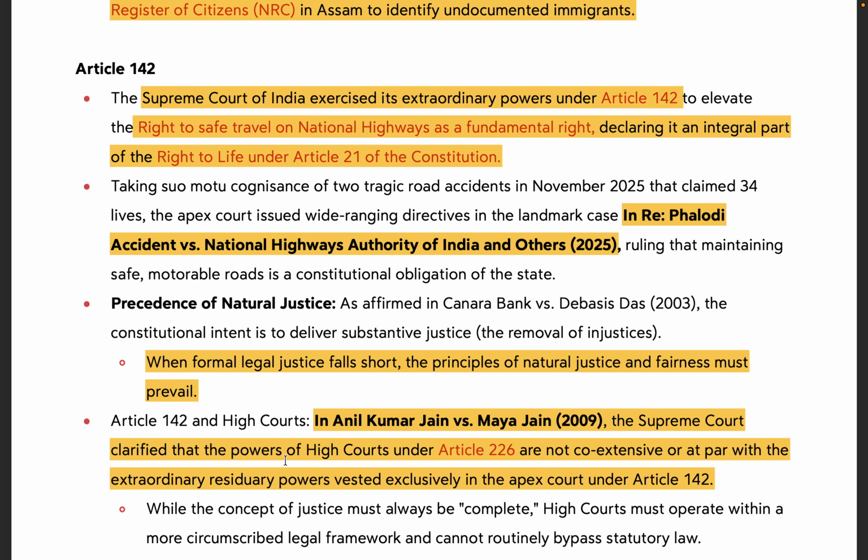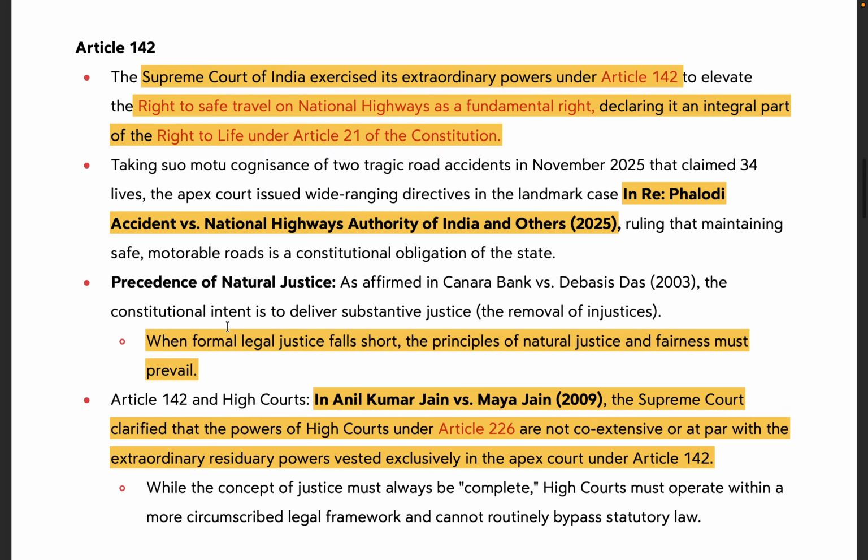And this judgment was delivered by the Supreme Court by taking suo motu cognizance, in that landmark case of Falodi accident versus NHAI and others 2025. So this case should also be mentioned by you. This can be used at various places. This can be a good example of judicial activism leading to expansion of fundamental rights of individuals, or it can just be a case where you show the different use cases of Article 142. Many places you can use. All these things should go into your notes.